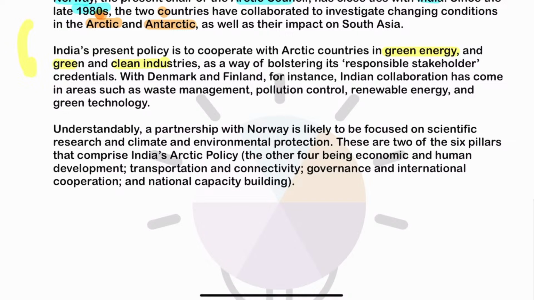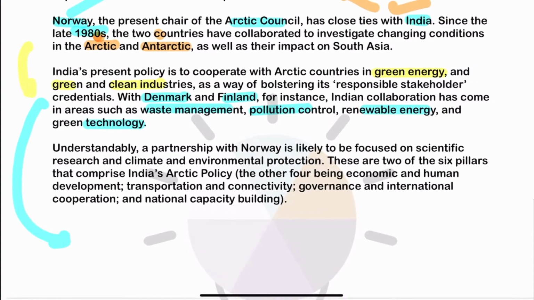Also, India with Denmark and Finland is collaborating on sustainable and effective waste management, pollution control, renewable energy, and green technology. So this further puts a good image of India in the eyes of the countries of the Arctic Council because of India's sensitive stand on environmental conservation. So this is something that is there.